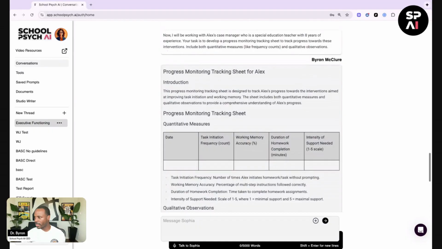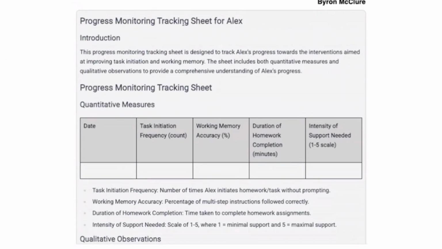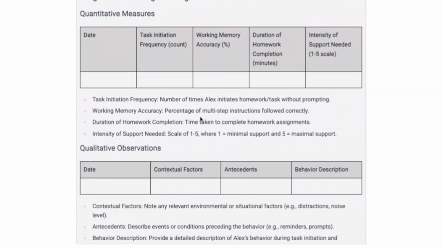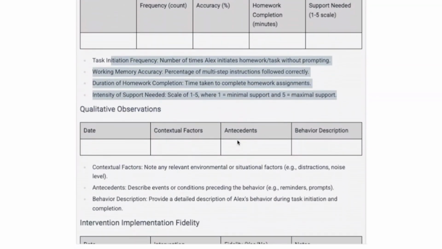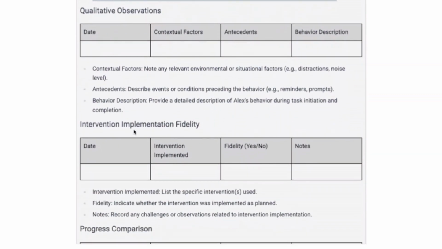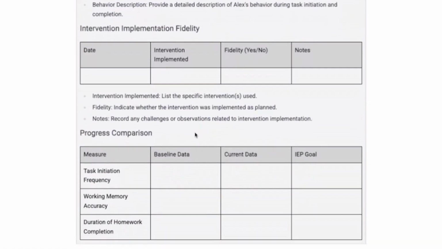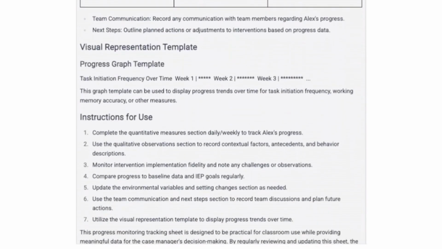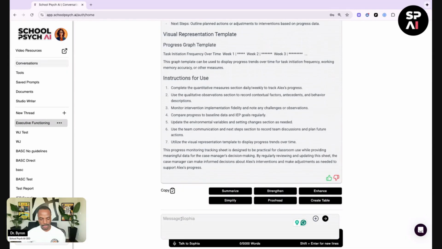When we scroll back up to the top, here's that progress monitoring tracking sheet for Alex. Very good. This is what we're looking for. It gives us this progress monitoring tracking sheet, just how we explained, with some instructions on how to use it. It includes that qualitative observation, the intervention implementation fidelity, then progress comparison. All right, very good. This is looking good, y'all. Now, why would we stop there?